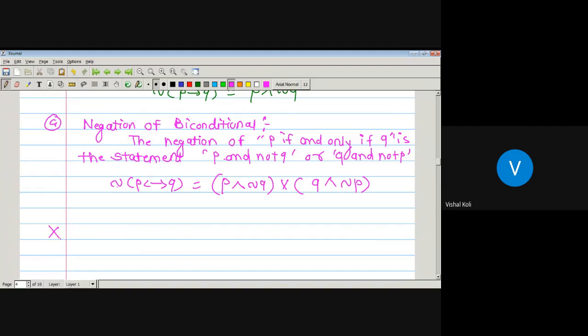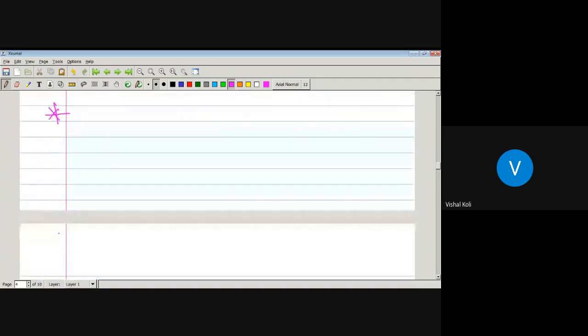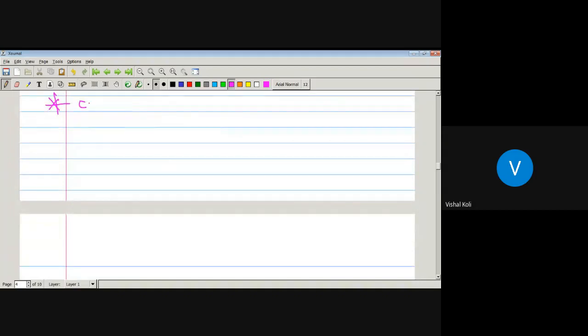Now the next definition is nothing but the converse, inverse and contrapositive of a given statement.